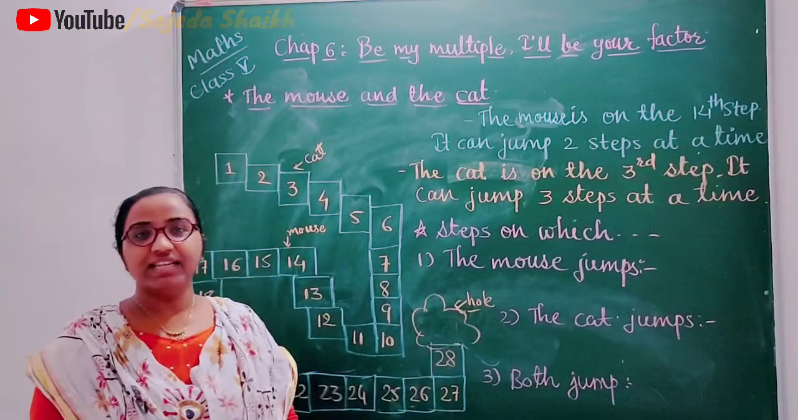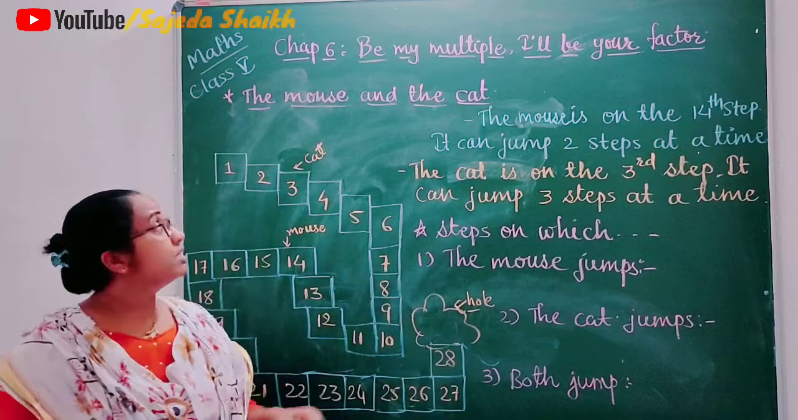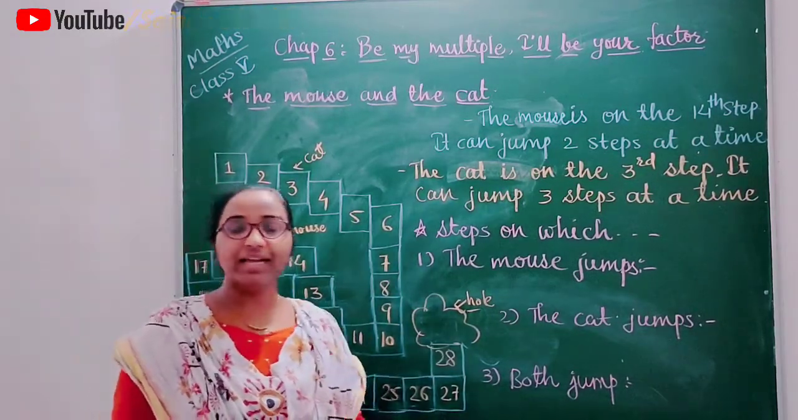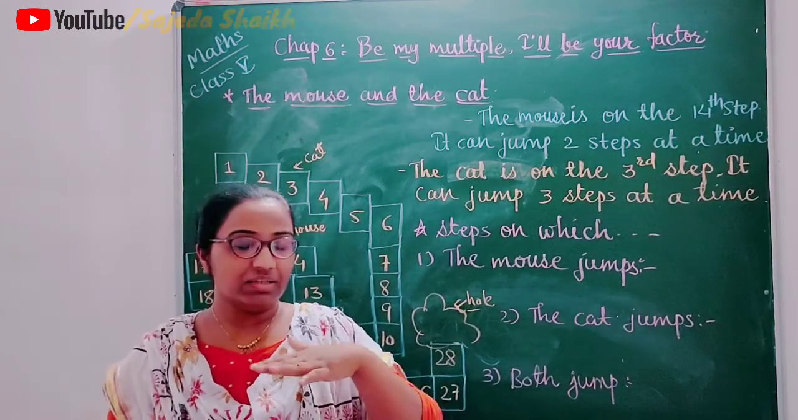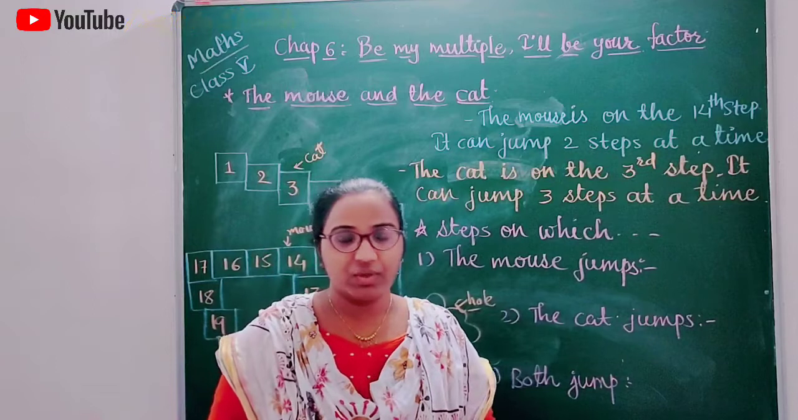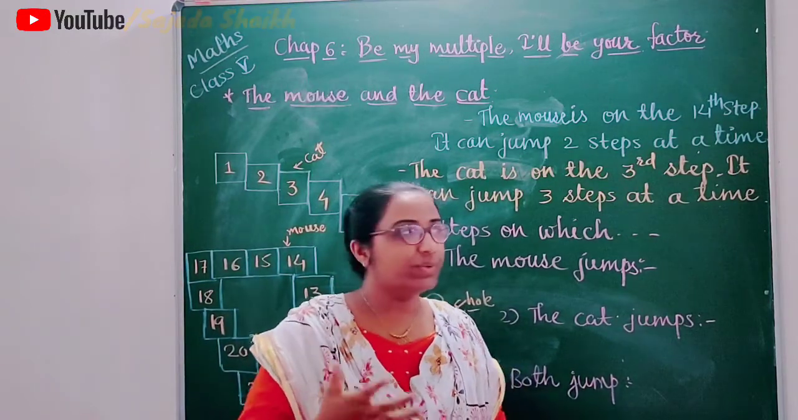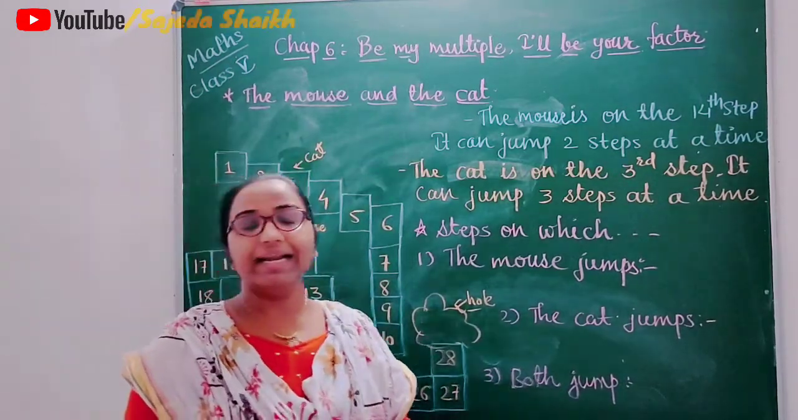Before we understand the concept of multiple, here one story is given, the mouse and the cat. Here are 2 animals. We all know that whenever a cat sees a mouse, it tries to catch it, because the mouse is the favorite food of a cat. We know that very well. So here also one story is given, the mouse and the cat.